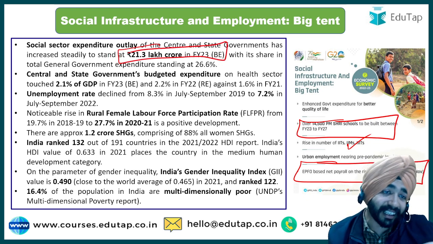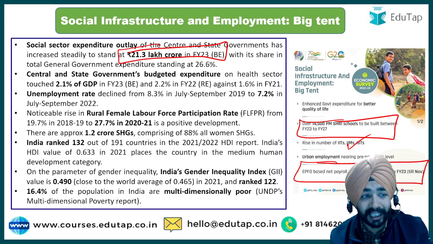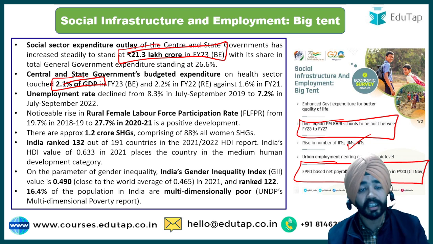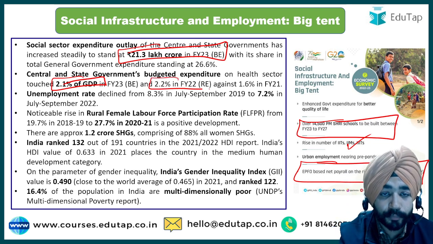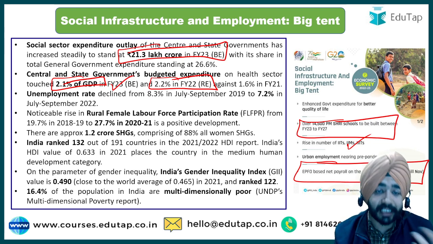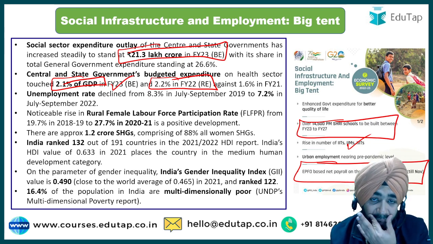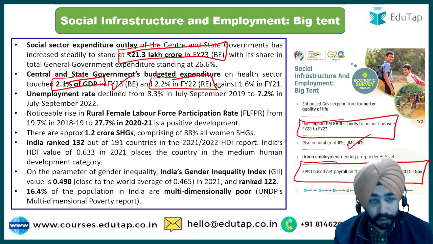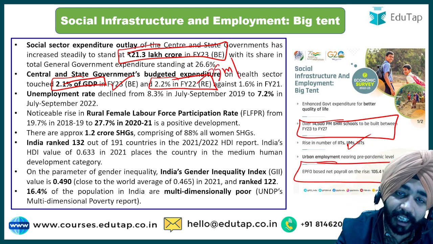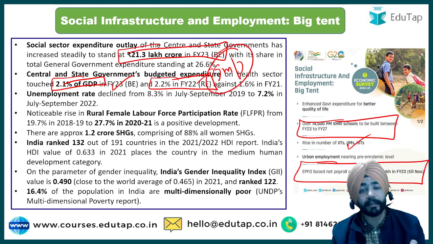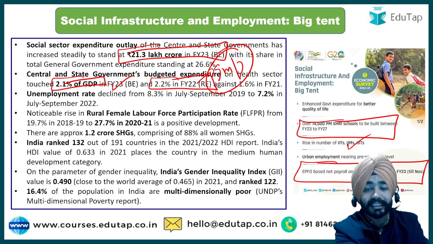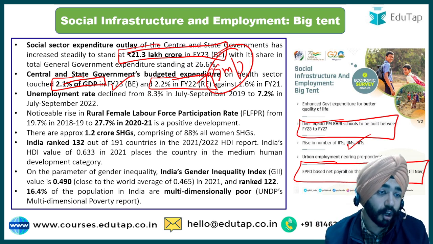Then it says center and state government's budget expenditure on health has also increased. It has touched around 2.1% of GDP, and 2.1% is in the financial year which is expected to be budget expenditure, or revised estimate में कितना हुआ, 2.2%. So this is an important thing that has been highlighted in the survey, and this data is important. And if I talk about from the budget perspective also, there also it has said that the expenditure on health sector and education sector has increased in this year's budget also.